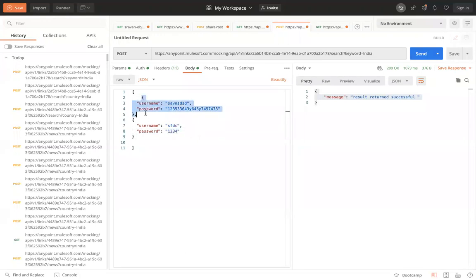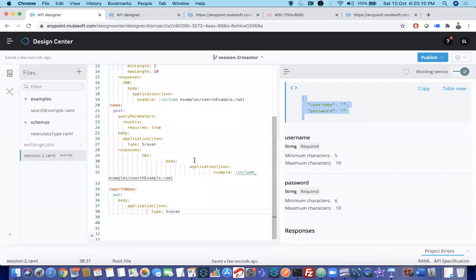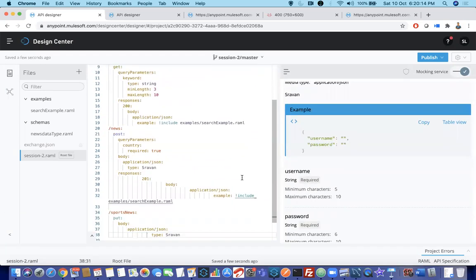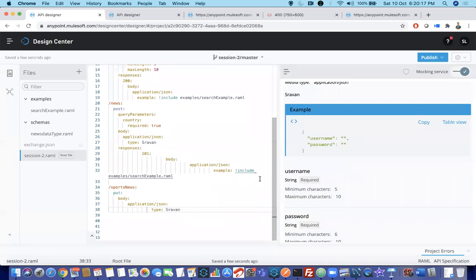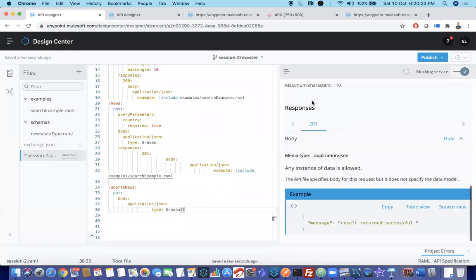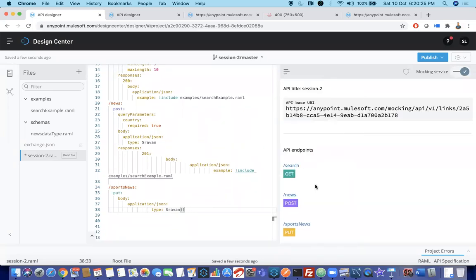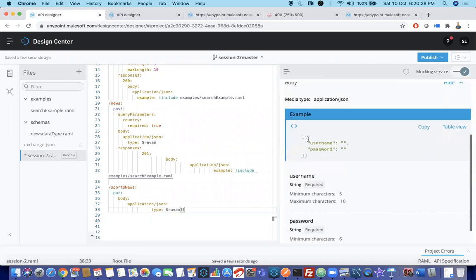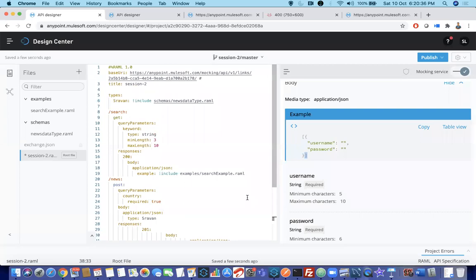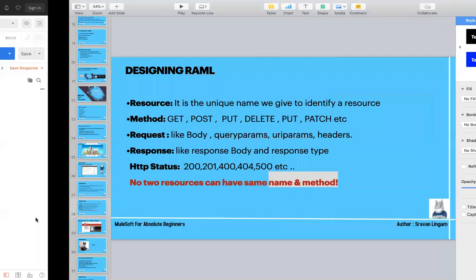If you want to pass two, how to change that? Already we have one single object. To make it an array, just a simple thing. Suppose for sports news you want to pass it as an array. What you can do is just keep square brackets. Now if you observe sports here, it is something like this. Got it? Now square brackets are appended. Now you can add as many as possible. So what have we learned so far?